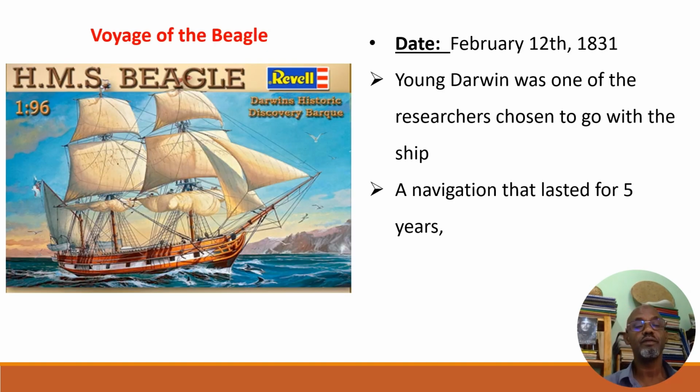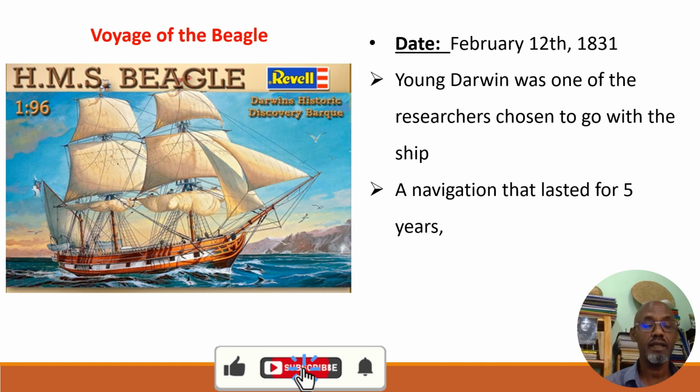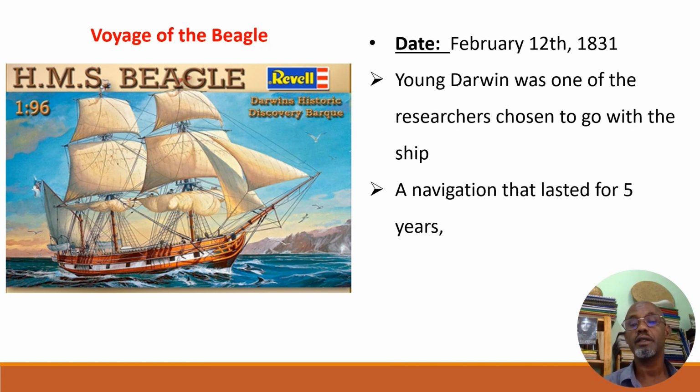This is the ship known as HMS Beagle, the voyage of the Beagle around the world, carrying many scientists and soldiers. Started February 12th, 1831. Young Darwin was one of the researchers at the age of 22.